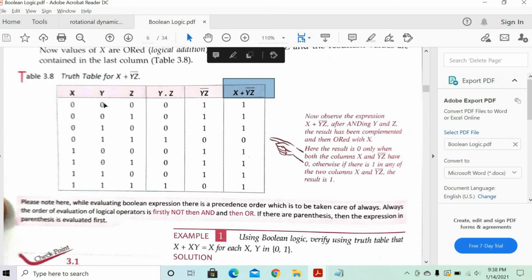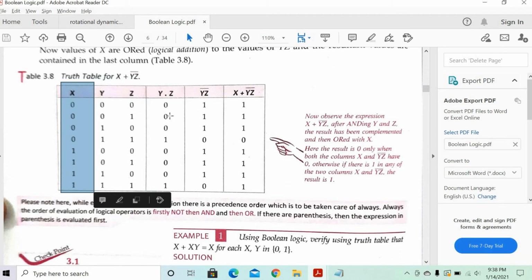So first let's understand the first one. Take the first row. X is 0 and yz bar is 1. So 0, 1 will be 1, because you are doing the OR operation. Second, 0, 1 again, so 1. For OR, everything will be 1 except for 0, 0.